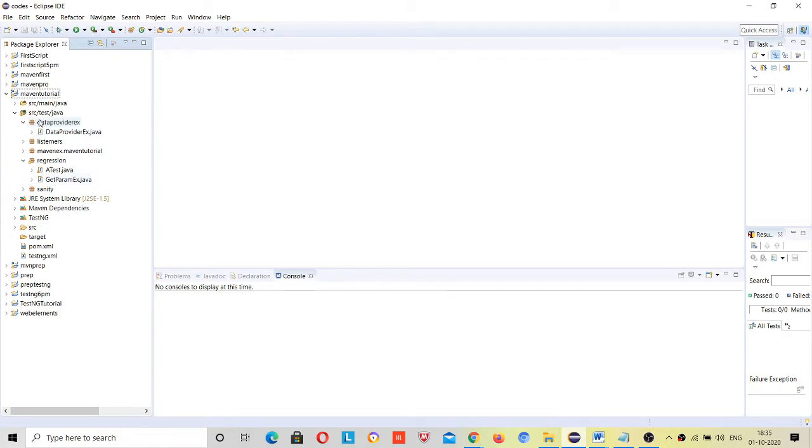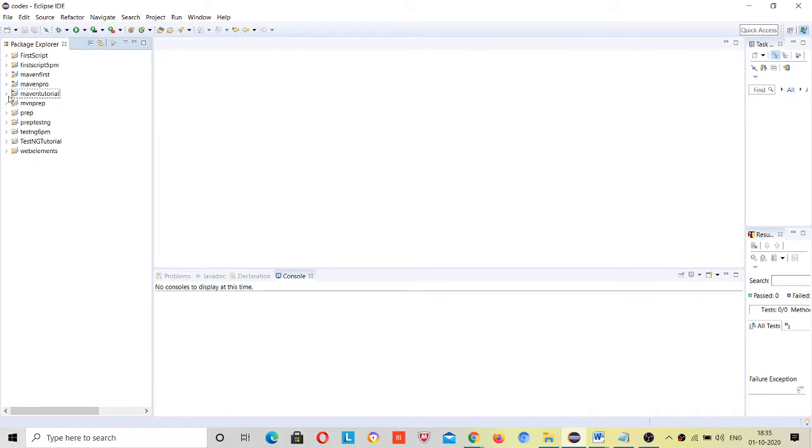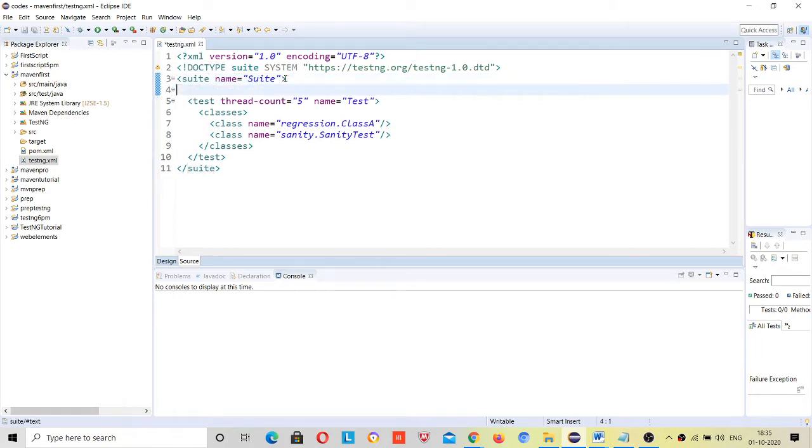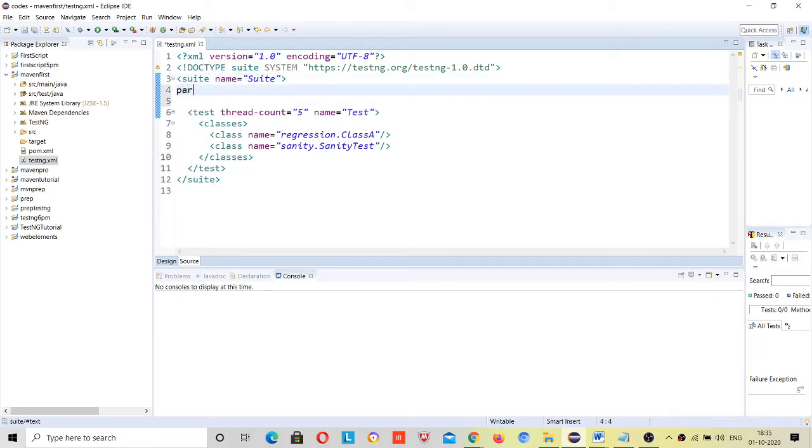From today we are working in Maven only. Let me come to this testng.xml file, and after the suite tag, if you want to pass any parameter, you can pass it from here.